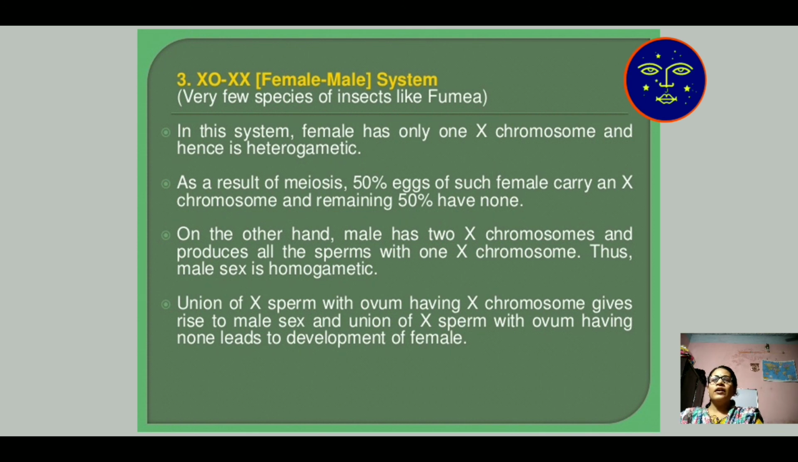Then number 3 is X0 for female and XX for male. This is a very rare case, found in a few species like insects and Phumia. The insect contains X0 and XX type of sex determination. In this also, the first X of the female and the first X of the male when fused produce XX for male character, and secondly 0 of the female and X of the male when fused with each other produce X0, which is a female character.